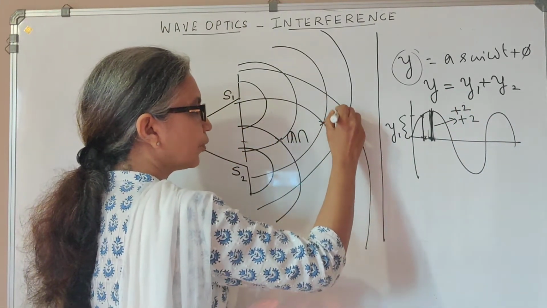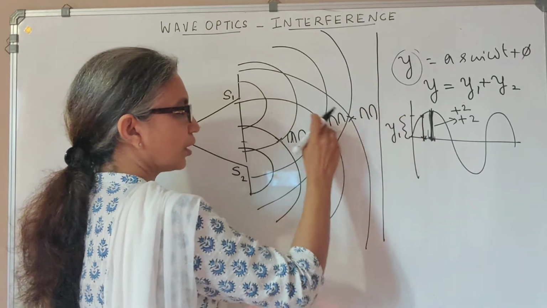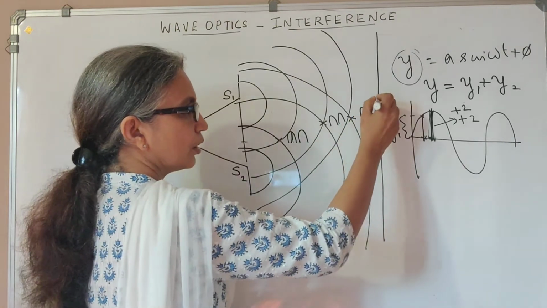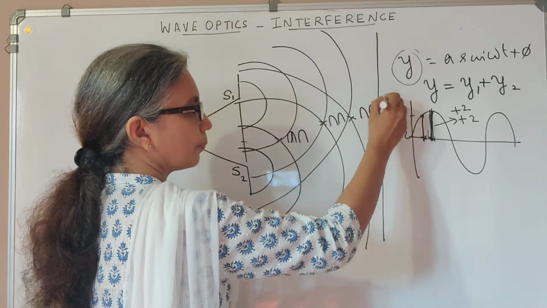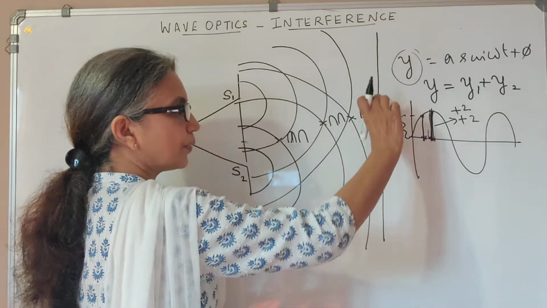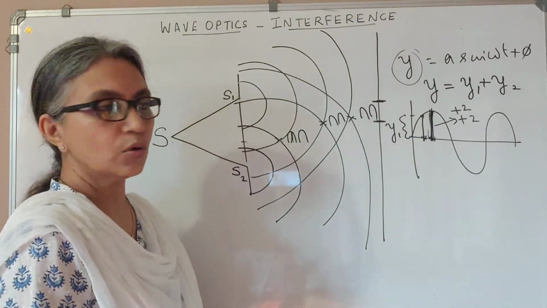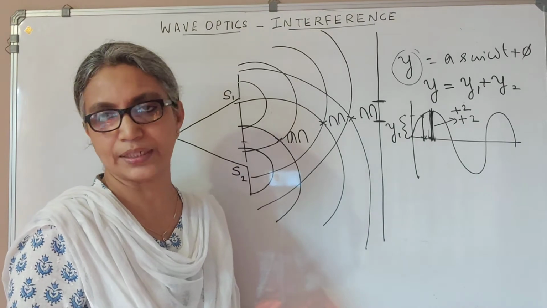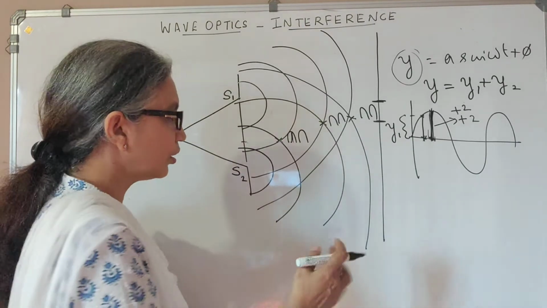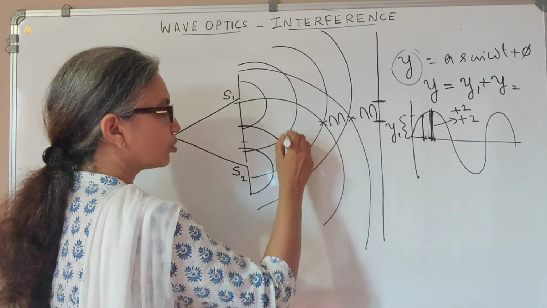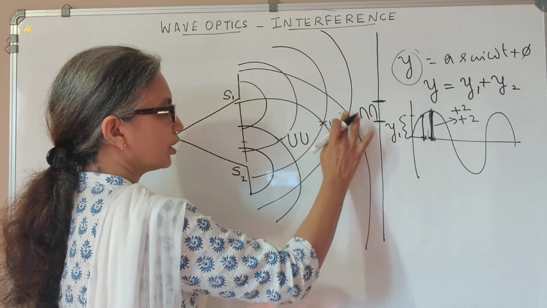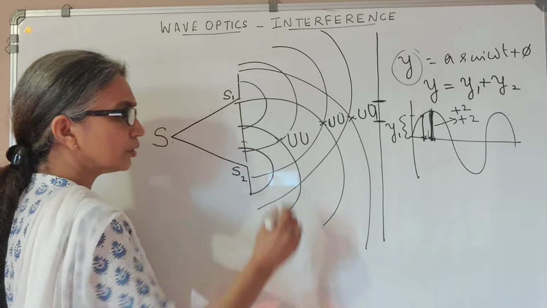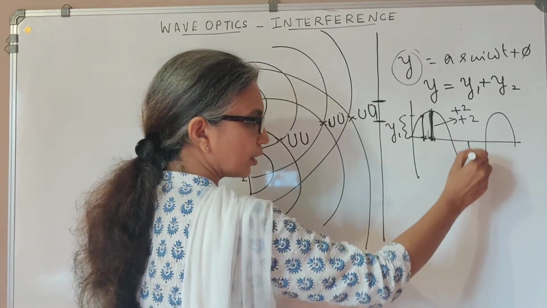So at all these points where two waves are acting upon the particle of the medium, superimposing each other, you're going to get a point of maximum brightness on the screen, which is what we refer to as a bright fringe or a bright band in interference. On the other hand, suppose we have two troughs, okay? Here all these points are acted upon by two troughs. Again, two troughs would be here.